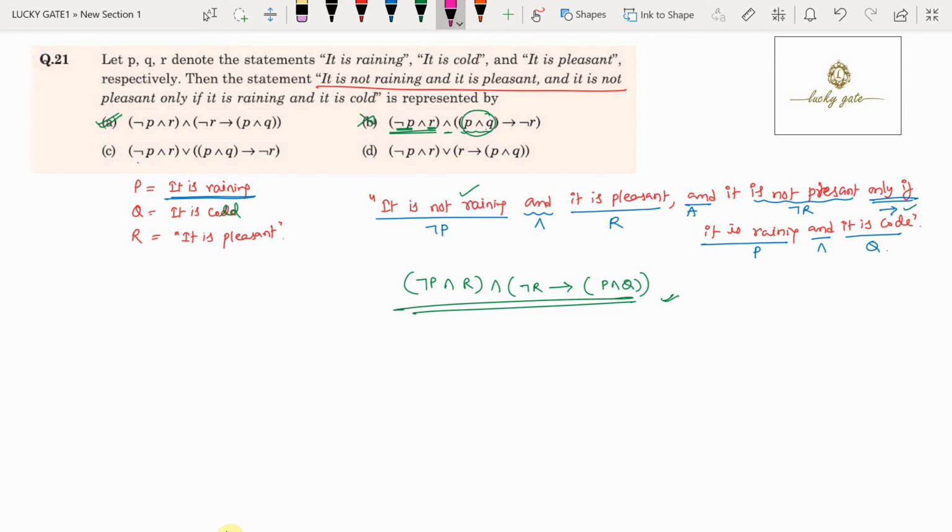Look at option C. Negation P and R says it is not raining and it is pleasant. But this option is representing it is not raining and it is pleasant, R, it says. But what is given in the statement? And is given. That's why option C is incorrect. Look at option D. Negation P and R says it is not raining and it is pleasant. This R says it is a disjunction operator. We call it R, but in the statement, and is given. So that's why option D is also incorrect.